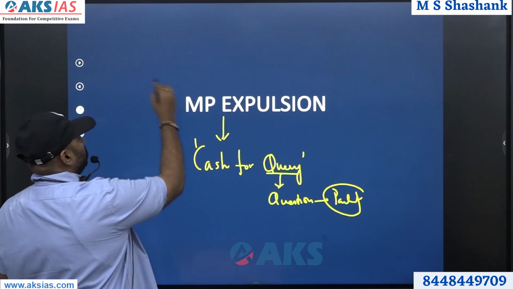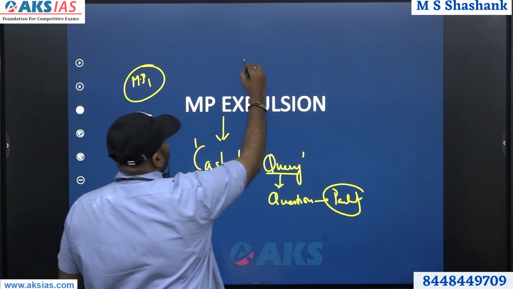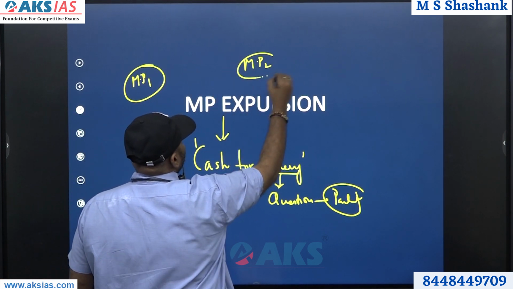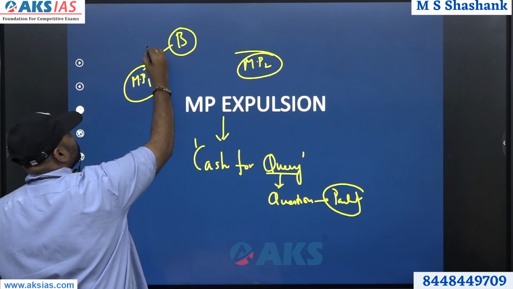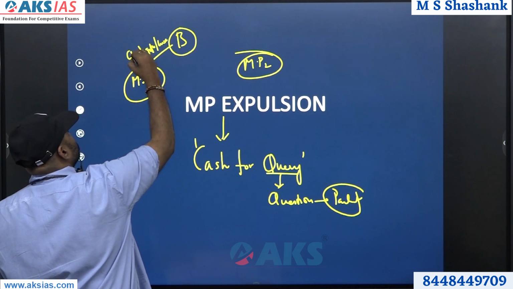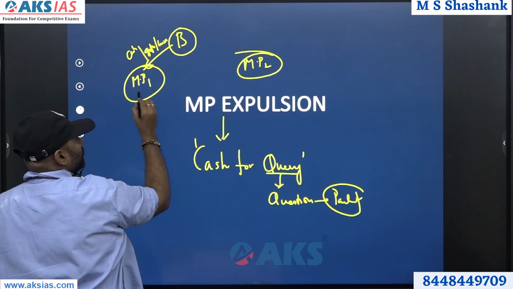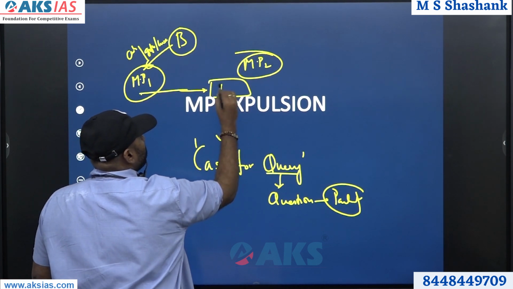So, MP1, MP2, businessman. The businessman gives gifts, luxury items and cash so that this MP will ask questions in the parliament.